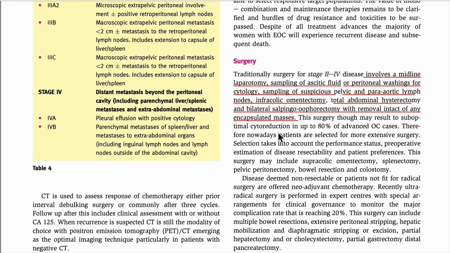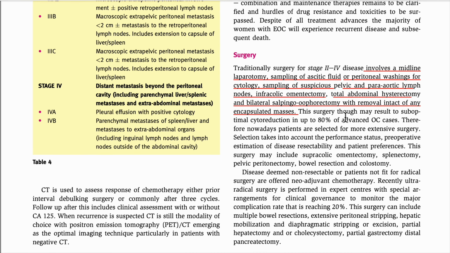They will give it in sequence. Please remember the sequence, because they can change it. They can say, okay, sampling of the suspicious pelvic and para-aortic lymph nodes, they will cut, and they will give this option as B. And in option A, they will give all the things. So we will choose option A if it says all the things. In B, maybe they will not put the para-aortic lymph nodes. And in C, they will not put the total abdominal hysterectomy. So they will ask what will be the option for the midline laparotomy which we are doing. So these are the ones we have to remember by sequence.